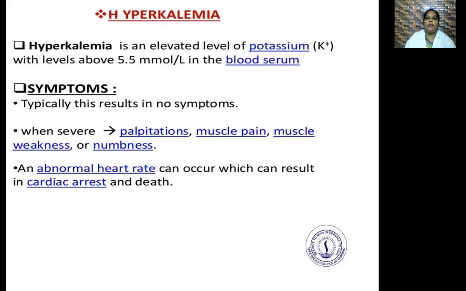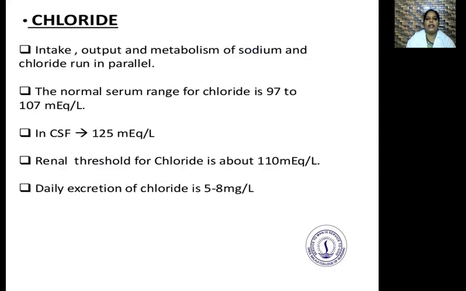Next is hyperkalemia. It is an elevated level of potassium, with levels above 5.5 millimoles per liter in the blood serum. The symptoms are typically no symptoms. When it is severe, palpitations, muscle pain, muscle weakness, or numbness. And an abnormal heart rate can occur, which can result in cardiac arrest and death.